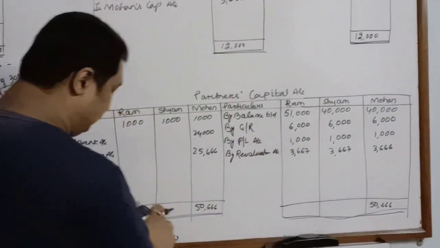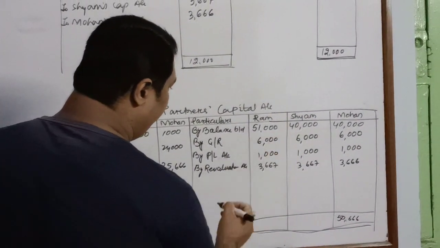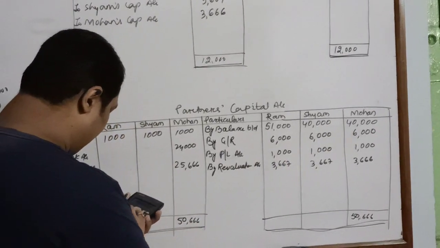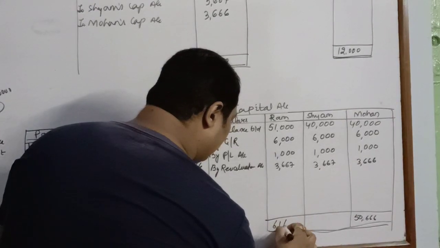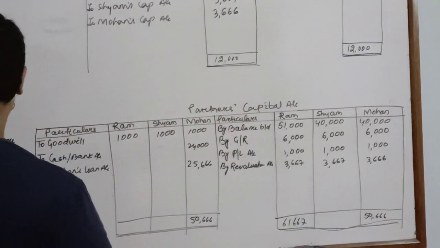And then we'll balance the rest of the partners. It will be 58,000 plus 3,667, which is 61,667.